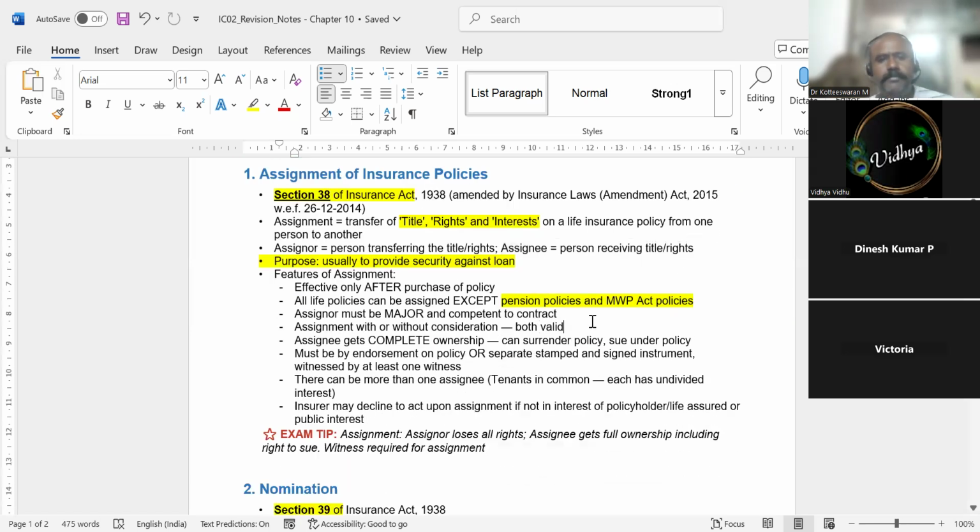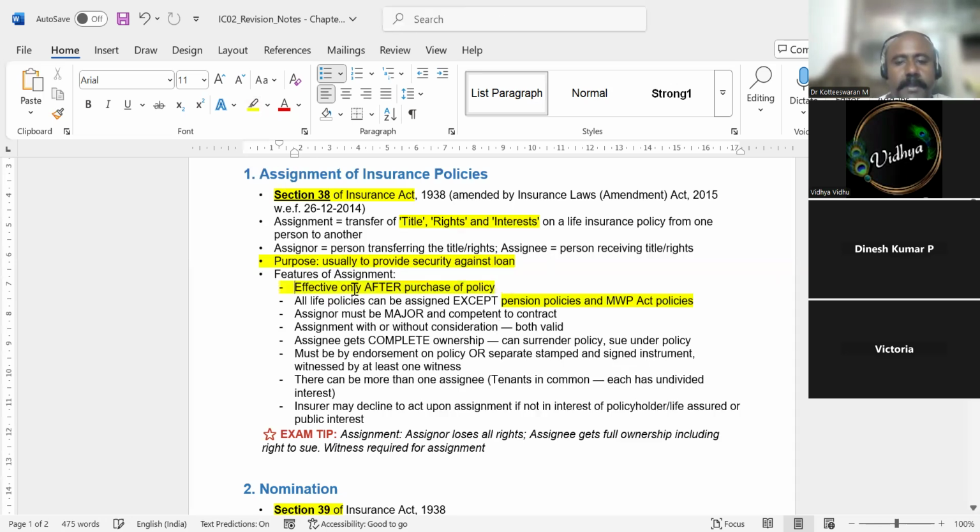Okay. So this assignment can be done only after a policy starts. It cannot be done before the policy. So this is one difference between nomination and assignment. Nomination, when you are filling the insurance form itself, there will be a column, nomination. Who is the nominee? We can fill it and we can submit it. Before the policy starts itself, we can assign the nominee, but we cannot do assignment. So the policy first has to be approved. Only after it is approved can we do assignment.